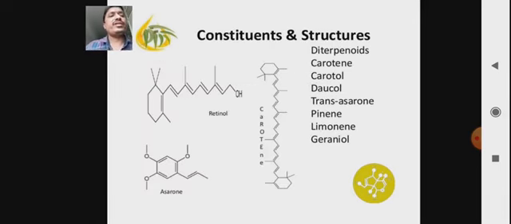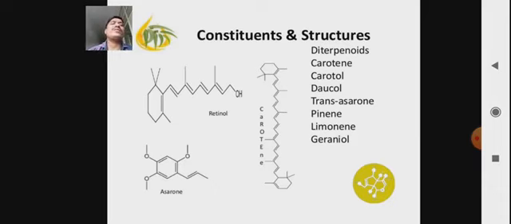Chemical constituents: it contains diterpenoids, carotene, then carotol, daucol, trans-asarone, pinene, limonene, geraniol. So these are different constituents. Actually, some of these constituents, limonene, geraniol, pinene, are components of the terpenoids.